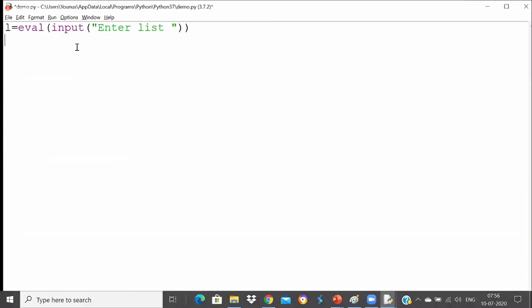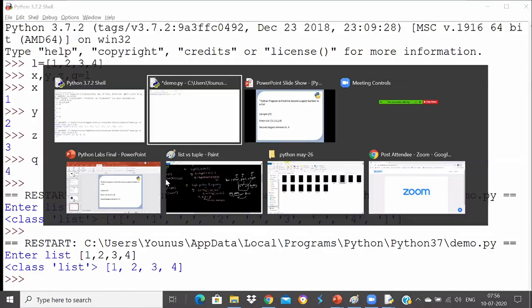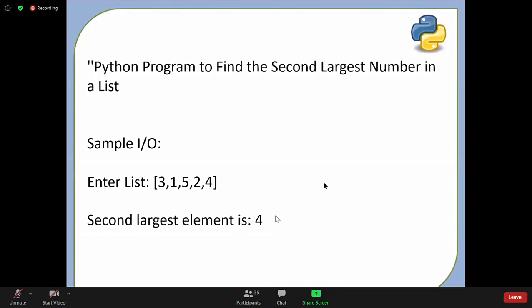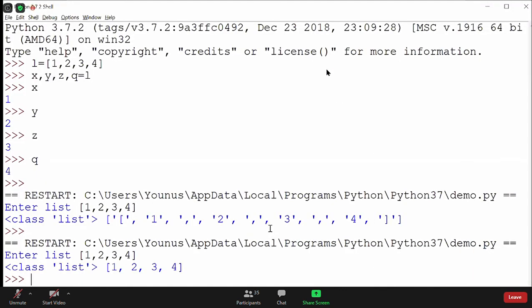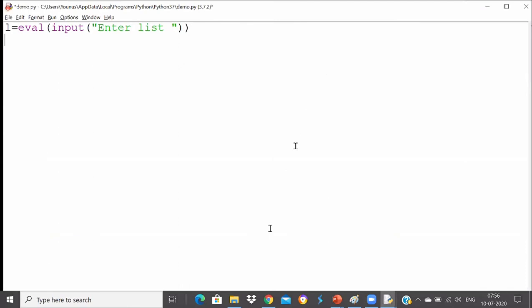And the second thing is, now I wanted to print the second largest element. Like in our example, if I enter 3 1 5 2 4, I want to print 4, which is the second largest element. Eval converts into any type, guys, Satyam. Eval is a very intelligent function. Based on the entered data, it can convert into any type. If you enter a string, it will convert into a string. If you enter an integer, it will convert into an integer. If you enter a float, it converts into a float. If you enter a list, it converts into a list. If you enter a tuple, it converts into a tuple. Got it, Satyam? So eval is a function which automatically converts into the appropriate type.